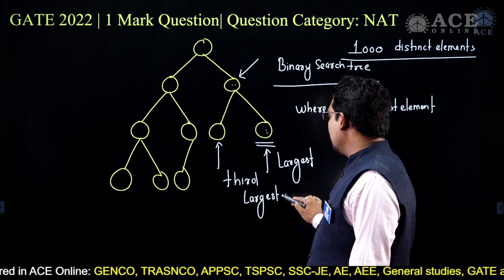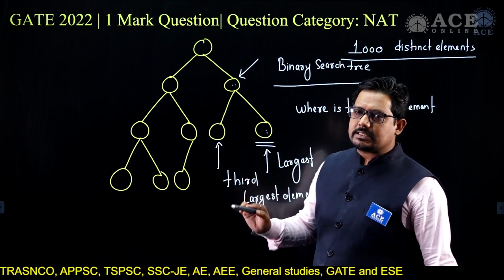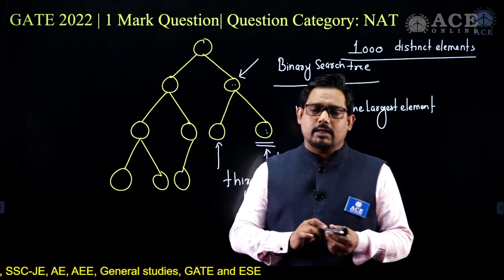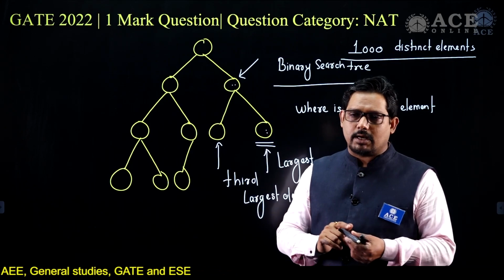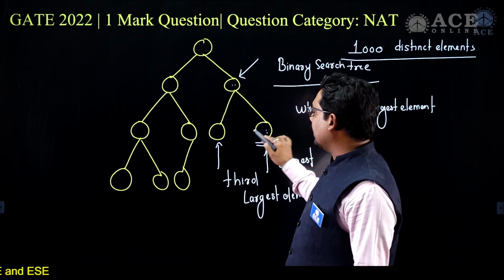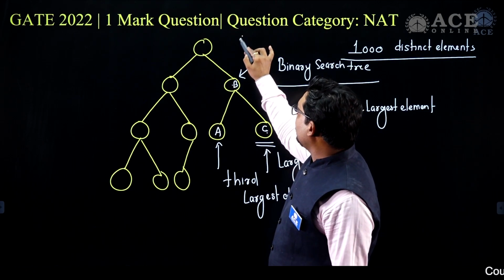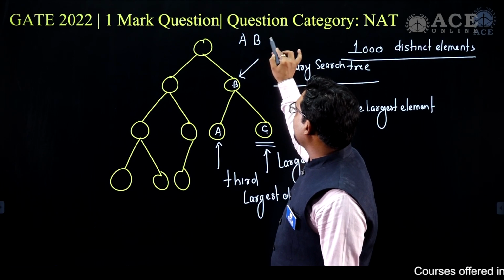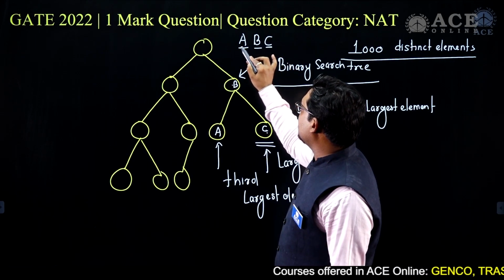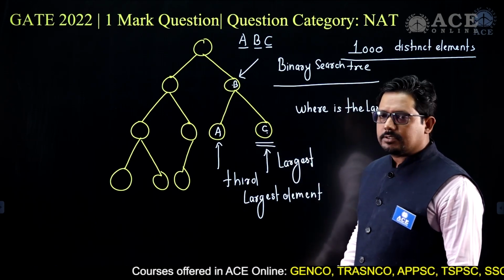And one more intuition for saying this: I know that in BST in order traversal, it comes as left, root, right. So when you come to this particular node, you go to the left, then root, and then right. Suppose this is A, this is B, and this is C. Left, root, right will be A, B, and C, which means C is the largest, B the second largest, and the third largest will be A. That is, this location is the third largest.